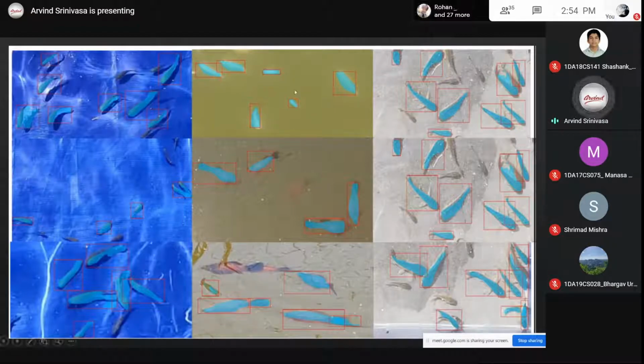If you can see here, this is how good the algorithm is. This is a shadow, this is a fish. It has detected the fish, not the shadow. That is the accuracy of the detection. So you can have false detection, the algorithm might consider it, but this is not the fish, and this is a fish because it has the texture. The shadow didn't have the texture, so the algorithm didn't detect it. That is the speciality of how well we have tuned the algorithm to work for this data.